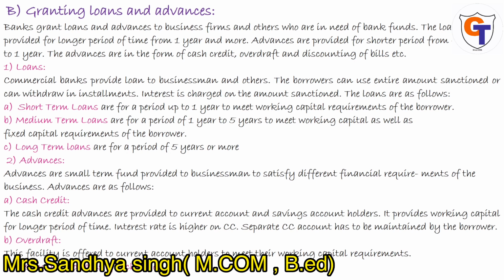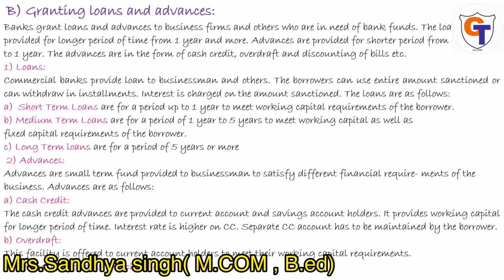The first one is loan. A commercial bank provides loans to businessmen and others. The borrower can use the entire amount sanctioned or can withdraw it in installments. Interest is charged on the amount sanctioned. The loans are as follows. Short-term loans are for a period of 1 year. Medium-term loans are for a period of 1 year to 5 years. And long-term loans are for a period of 5 years and more, to meet the long-term capital requirement of the borrower.